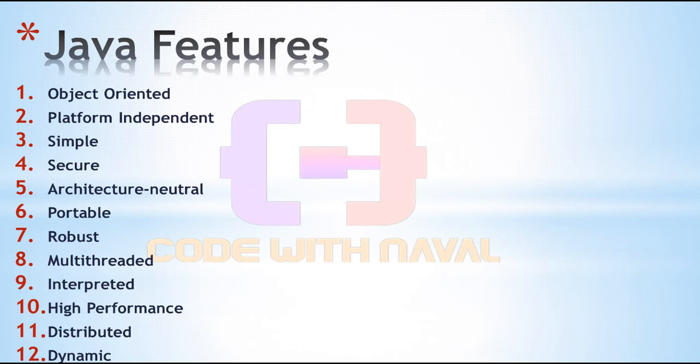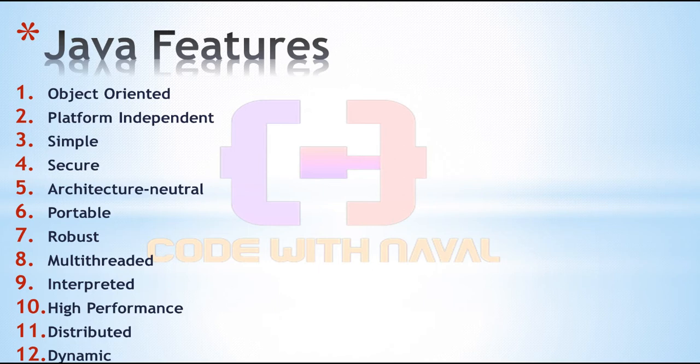The fifth point is architecture neutral. What is meant by architecture neutral? Here, if you consider C++, in C++, depending on the OS, the data type size is changing.